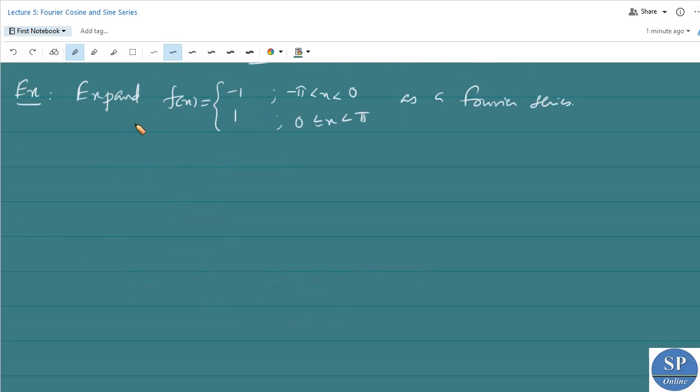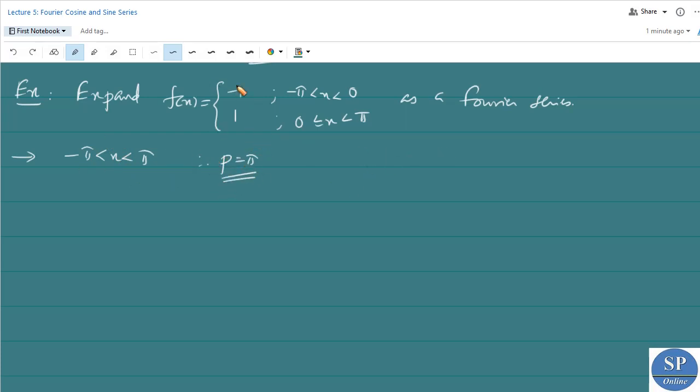Next example, expand f of x equal to minus 1 for minus pi less than x less than 0 and 1 for 0 less than or equal to x less than pi as a Fourier series. Here we have the interval minus pi less than x less than pi. Therefore 2p equal to 2 pi, therefore p equal to pi.